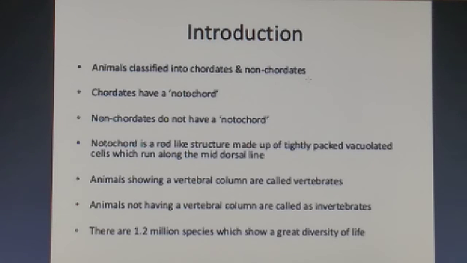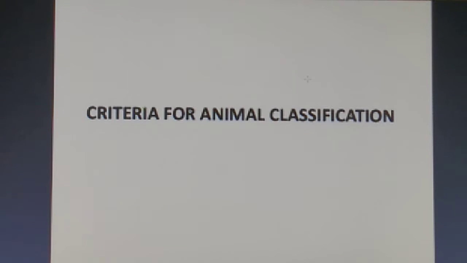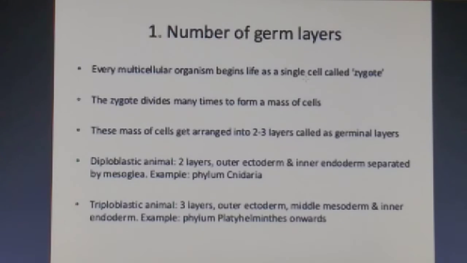Now animals showing a vertebral column are called vertebrates, and animals not showing a vertebral column are called invertebrates. Students, there are 1.2 million species which show a great diversity of life. Now, criteria for animal classification.